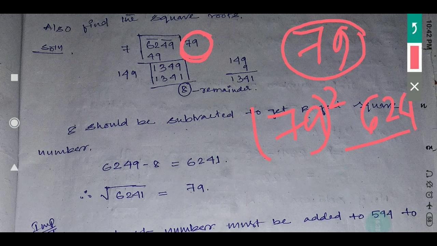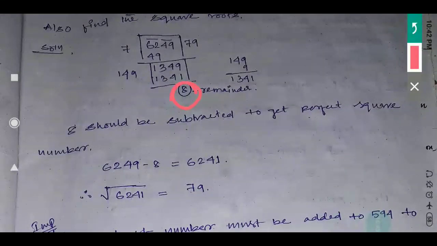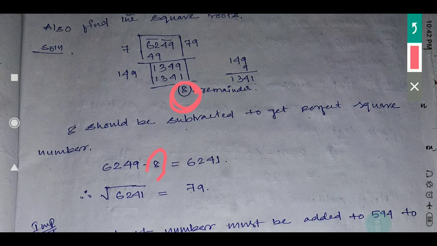So what do you have to subtract? This remainder, which is 8. If you subtract that 8 from 6249, you will get 6241. And 6241 is nothing but your 79 square. So that is your question.